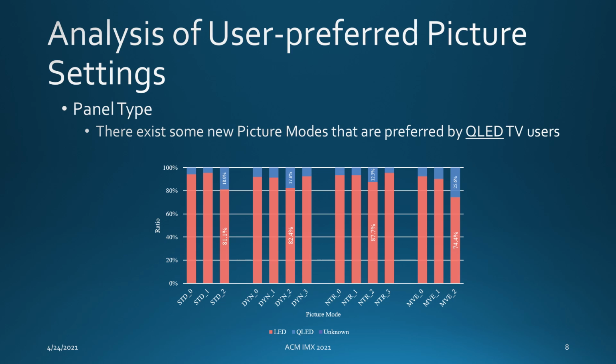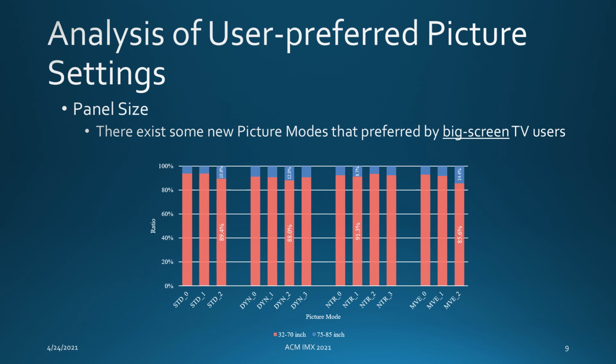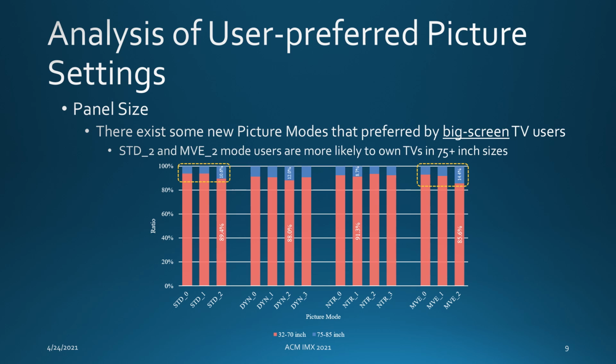From here, I compare the newly discovered picture modes from various angles. The first one is panel type. We confirm that there exist some picture modes that are more preferred by TVs with QLED panels. For instance, movie 2 mode users are more likely to use QLED TVs than other movie mode users. The next one is panel size. We also confirm that there exist some picture modes that are more preferred by big screen TV users. For instance, standard 2 and movie 2 mode users are more likely to use TVs in more than 75-inch sizes.